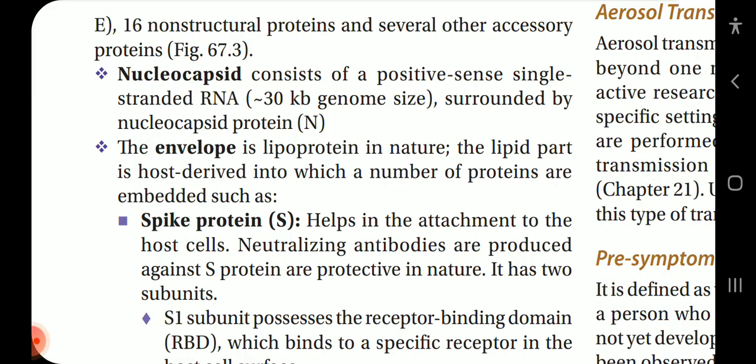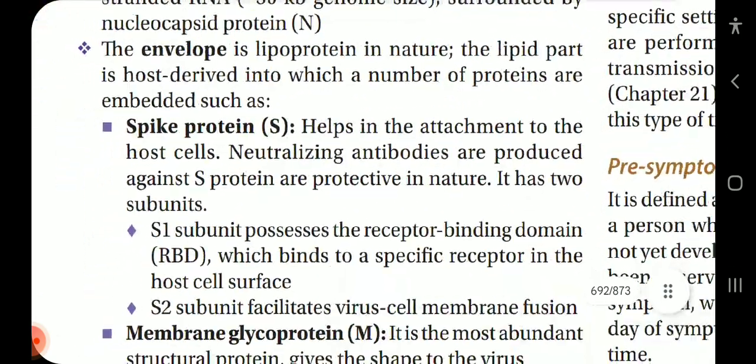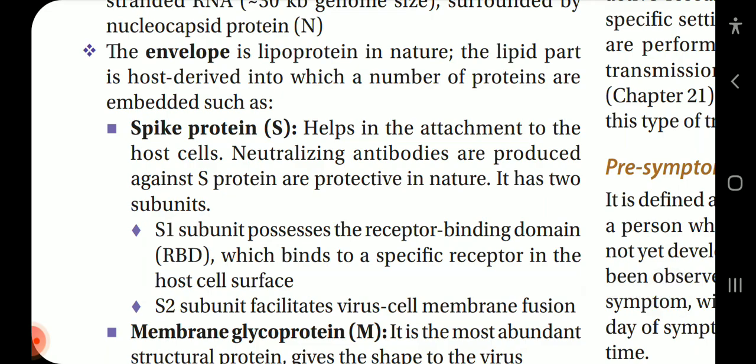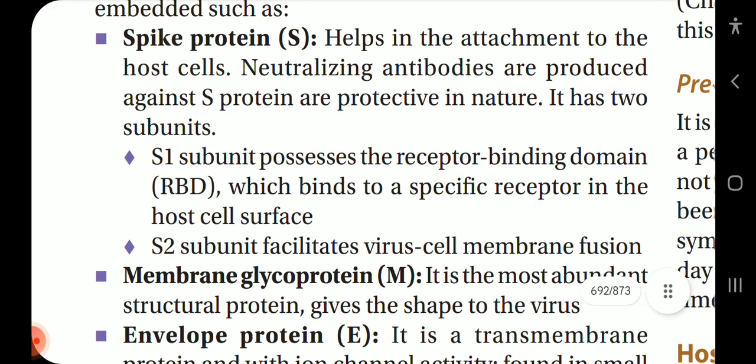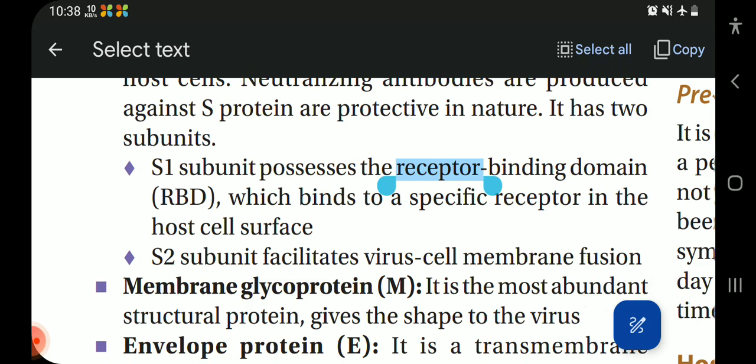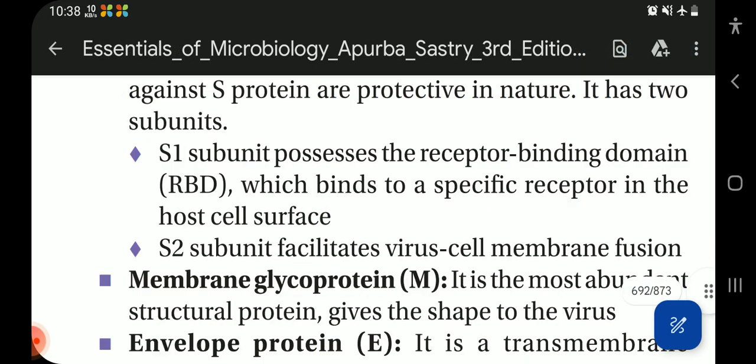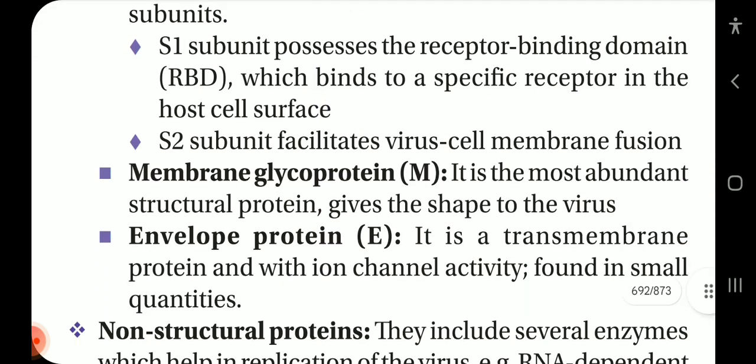The lipid part is host-derived, into which a number of proteins are embedded, such as spike protein S, which helps in attachment to the host cells. Neutralizing antibodies are produced against S protein and are protective in nature. It has two subunits. The S1 subunit possesses the receptor binding domain, RBD, which binds to a specific receptor on the host cell surface, and the S2 subunit, which facilitates the virus-cell membrane fusion.